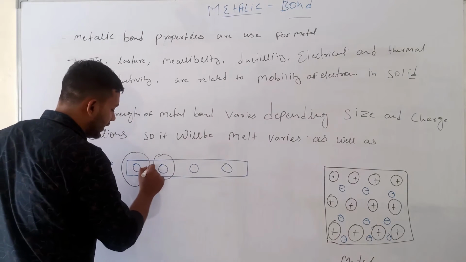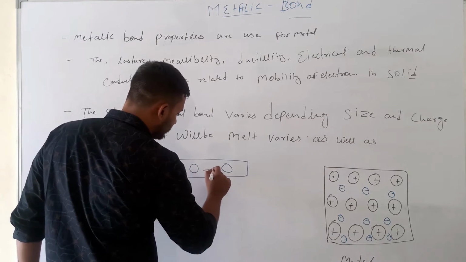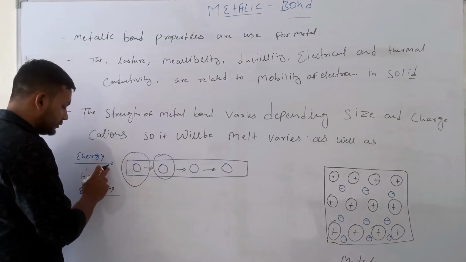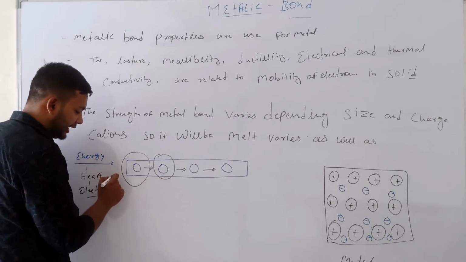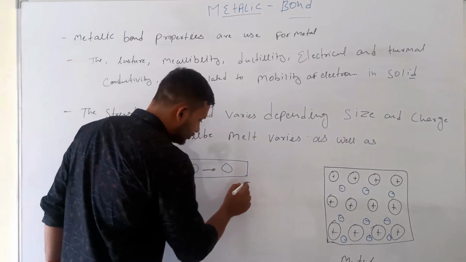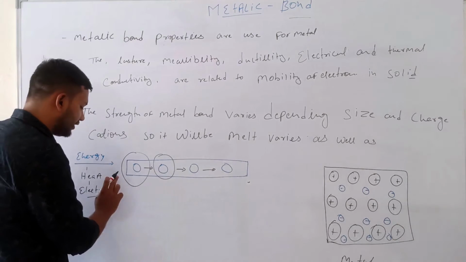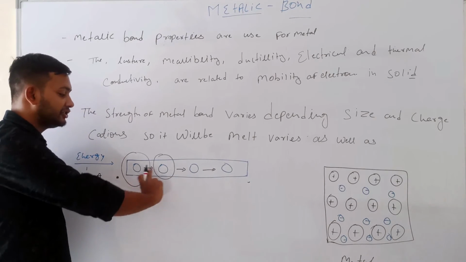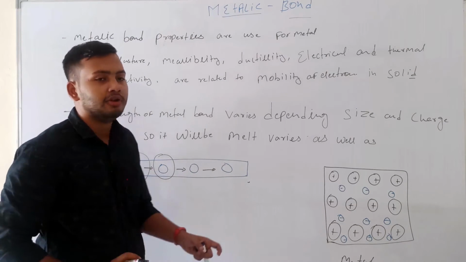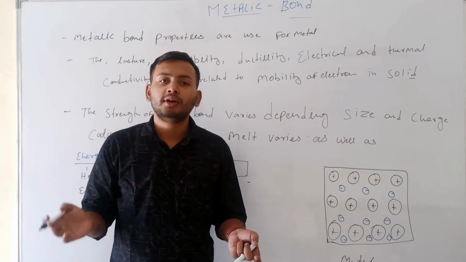This particular atom transfers energy to the next atom, then electricity is conducted from this part to this part. So we call this particular atoms conducting electricity from one atom to another atom. So we call it conducting of electricity.